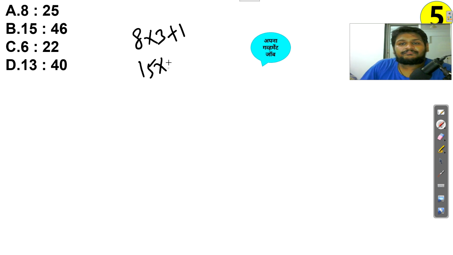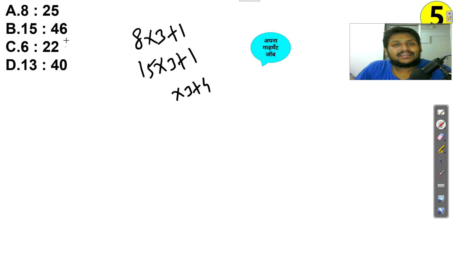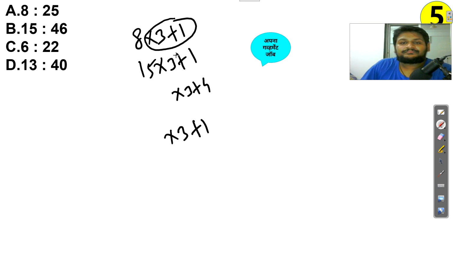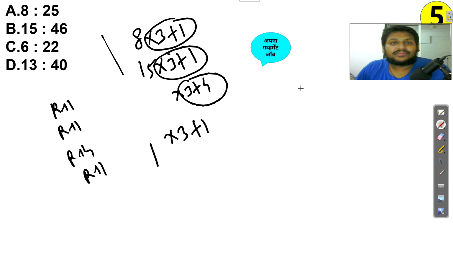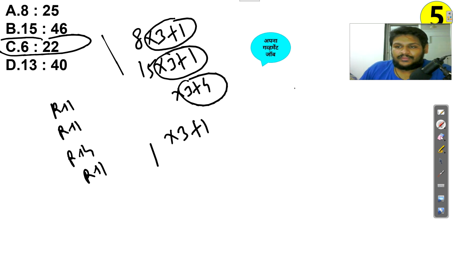15 3s are 45 plus 1. 6 3s are 18, but here I am getting plus 4 because 22 is there. 6 3s are 18 plus 4 is 22. And here 13 3s are 39 and plus 1. So the logic is this. Similarly, you can divide 25 by 8 and you will get remainder 1. Here also you will get remainder 1. Here you will get remainder 4. Here you will get remainder 1. Like the previous question, so like this you will solve. So obviously you got the answer, that is your C.